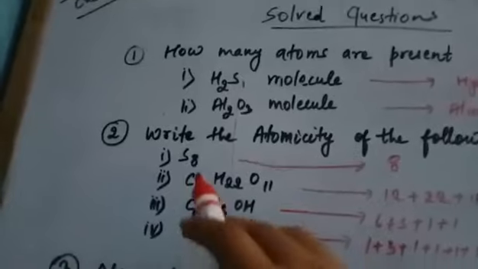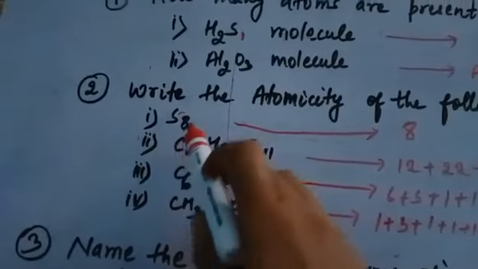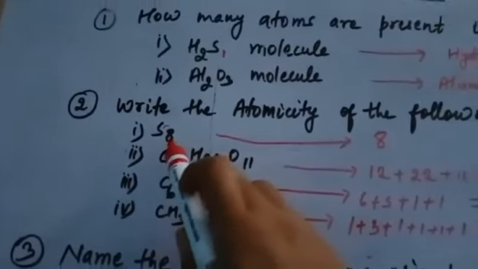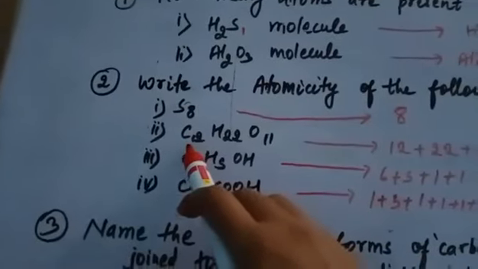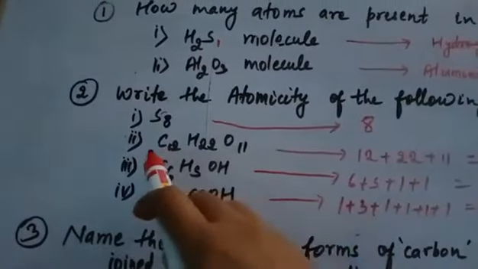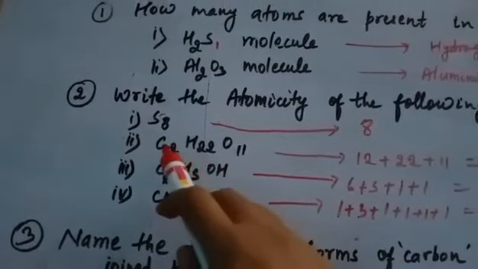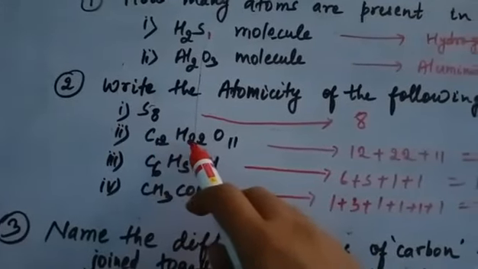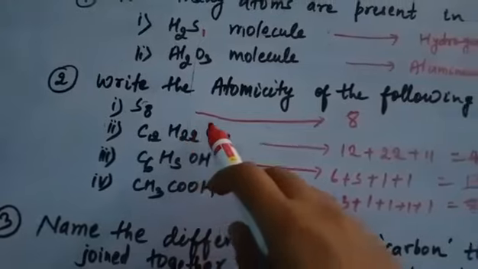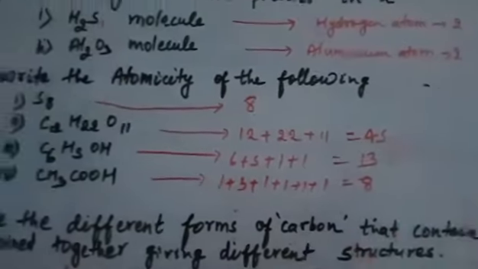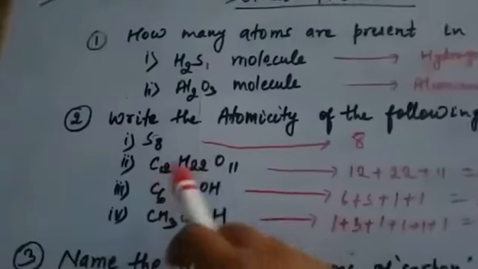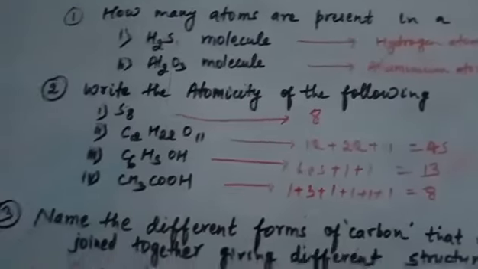Okay. So S8 means 8 sulfur atoms are there. So we will write atomicity is 8. Similarly, C12H22O11, it is the formula of sugar. So there are 12 carbon atoms plus 22 hydrogen atoms plus 11 oxygen atoms. So 12 plus 22 plus 11, how much? 45. So the atomicity of this sugar molecule is 45.